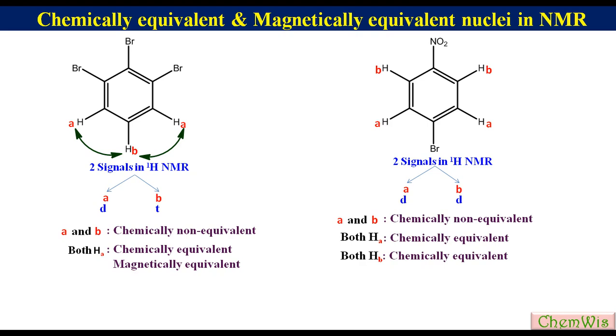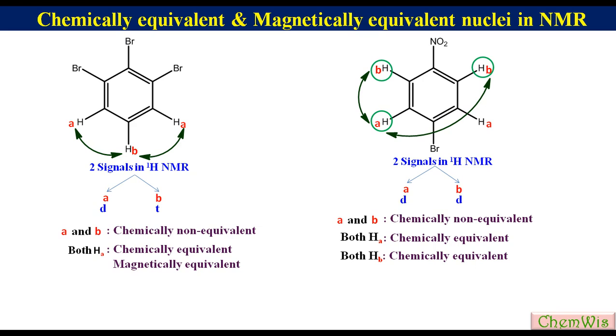A particular proton in one set does not have the same relation or coupling with both the protons in the other set. For example, if we take this proton in set A, it has ortho relation with this proton in set B, while para relation with this proton in the same set B. Similarly, we can see for other protons.